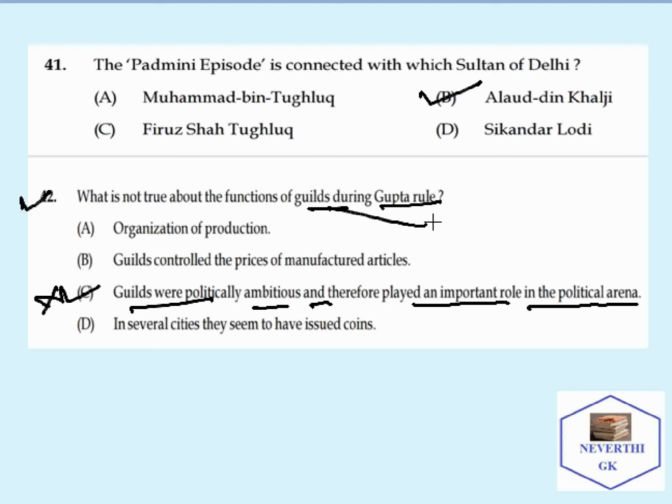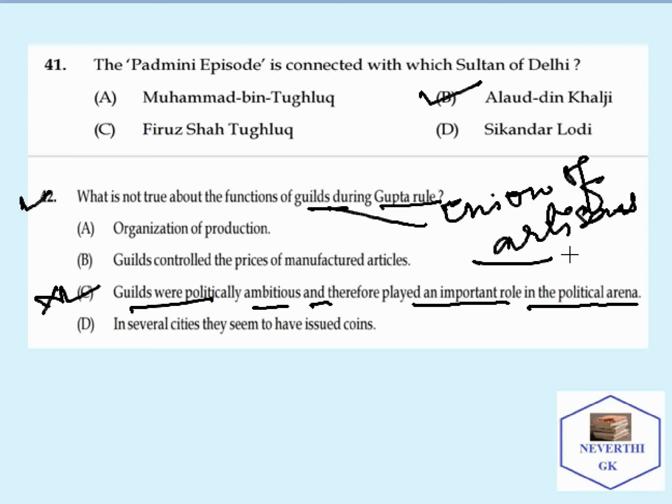When we talk about guilds, guilds are the union of artisans. So it includes laborers also and other workers also.